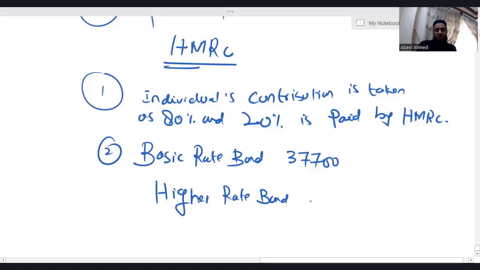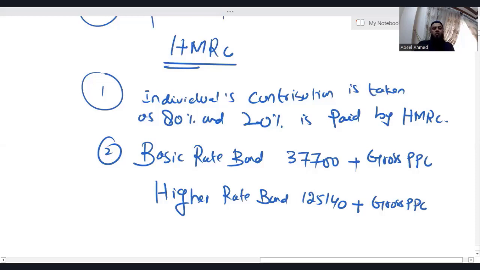The higher rate band in Finance Act 2023 ends at 125,140. These limits will be increased by the gross personal pension contribution.